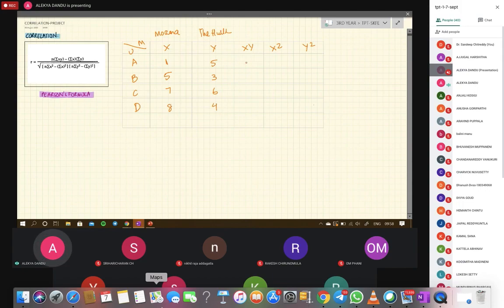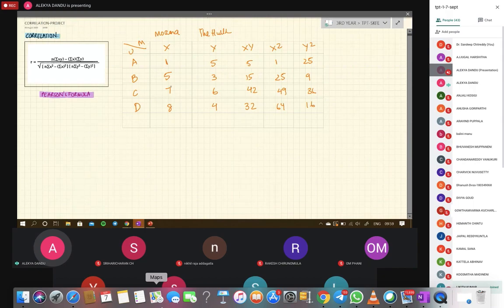Then XY would be 5, 15, 42, and 32. X squared would be 1, 25, 49, and 64. Y squared would be 25, 9, 36, and 16.